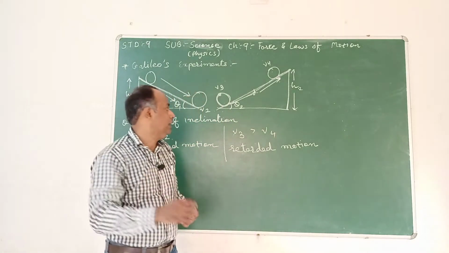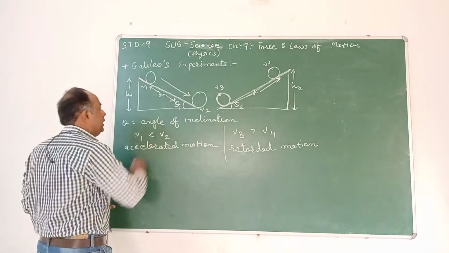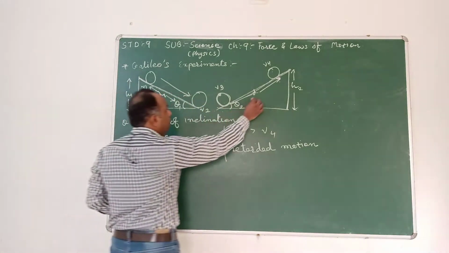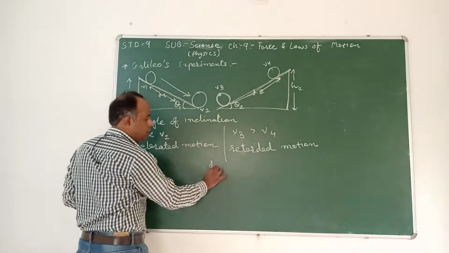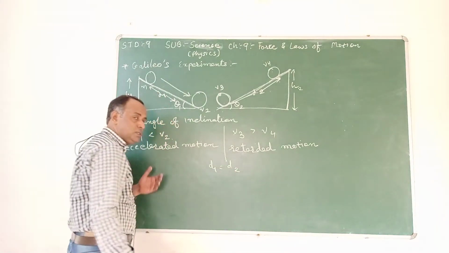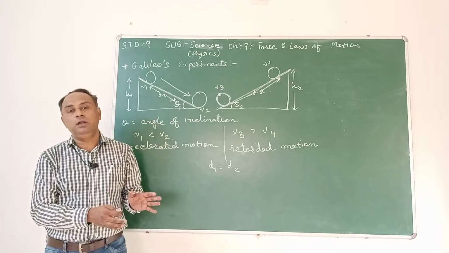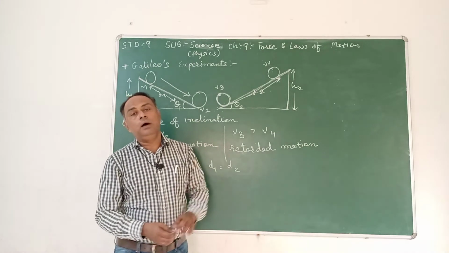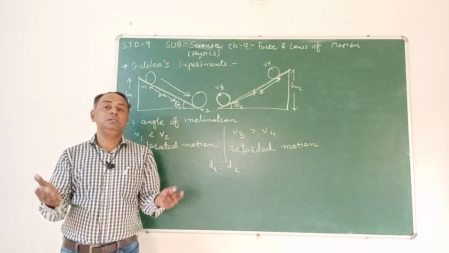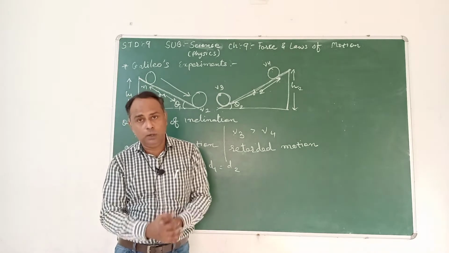So what is happening, friends, is that d1 equals d2. d1 equals d2 means the distance covered by the ball to come down is equal to the distance covered by the ball to move in an upward direction. Both the distances are equal.